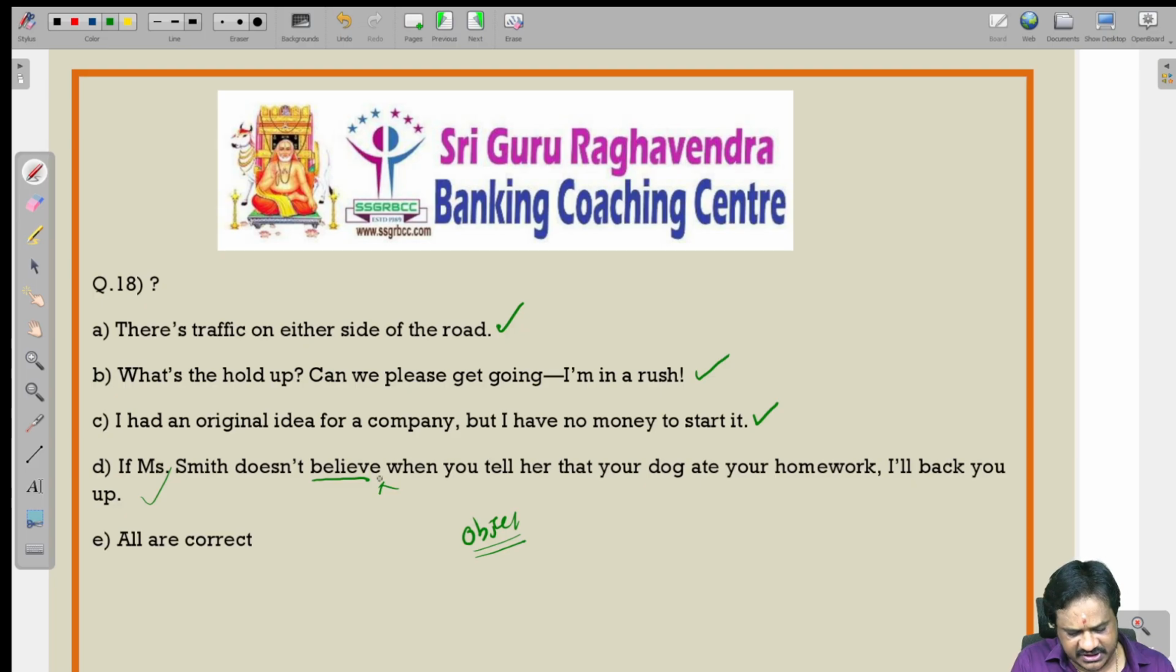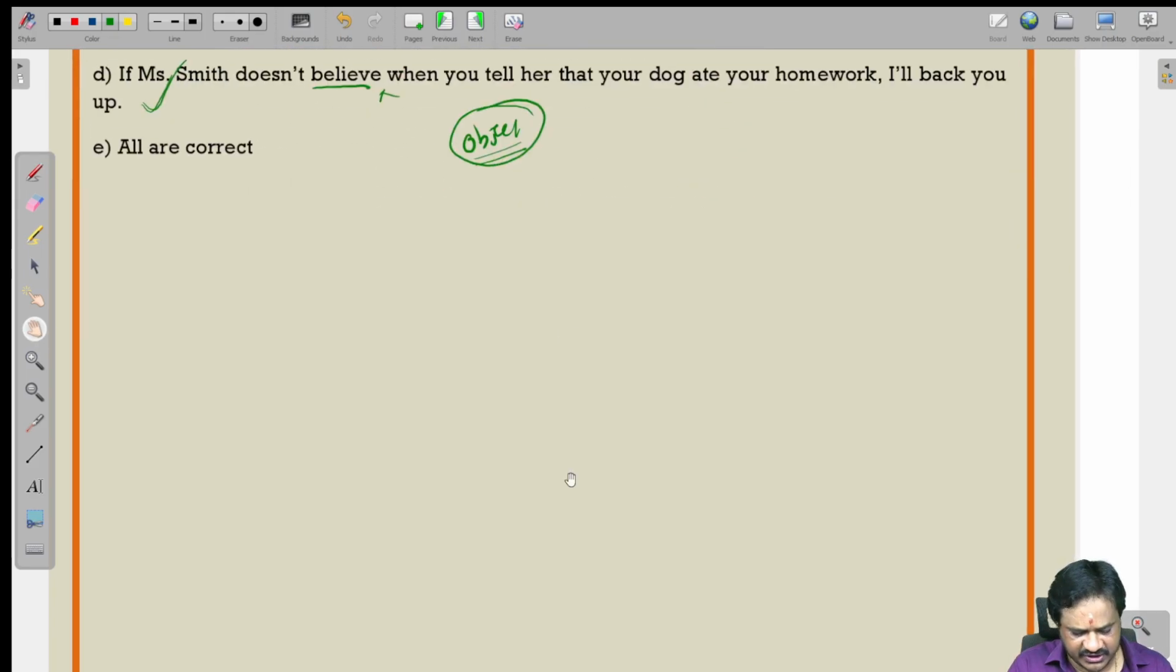Smith is the subject. After believe in what? Believe in truth, or believe in honesty, or believe in some person. So we don't know about that. So the object is missing here. Because the object is missing here, the error is in the fourth part of the sentence. That means the fourth sentence. Let us see the next question, the 19th one.